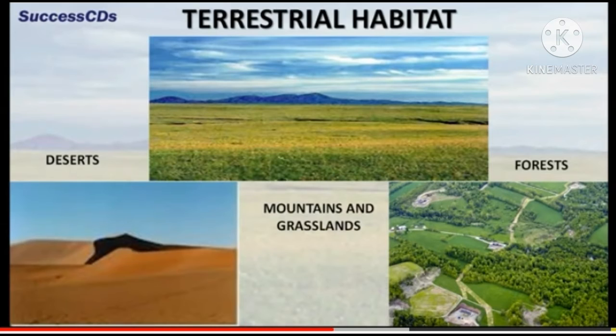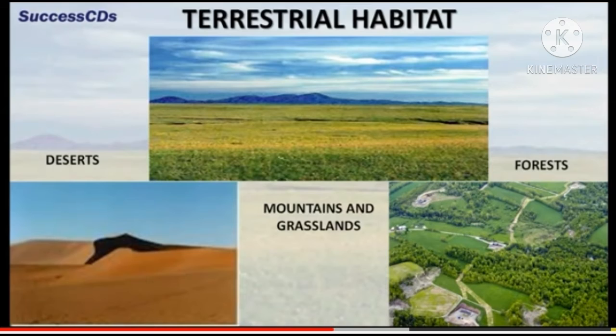Forest habitat. These habitats are covered with a large number of plants and trees. A wide variety of plants and animals are found here. Forests are generally of three types: tropical rainforest, temperate forest, and boreal forest. Now next is mountain habitats. These habitats are found at higher altitudes. Plants like pine trees and animals like mountain goats, sheep, and yaks are found here.